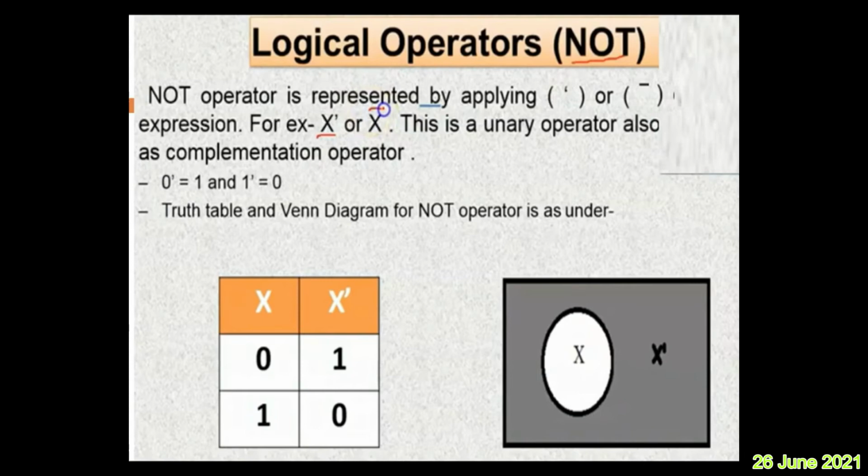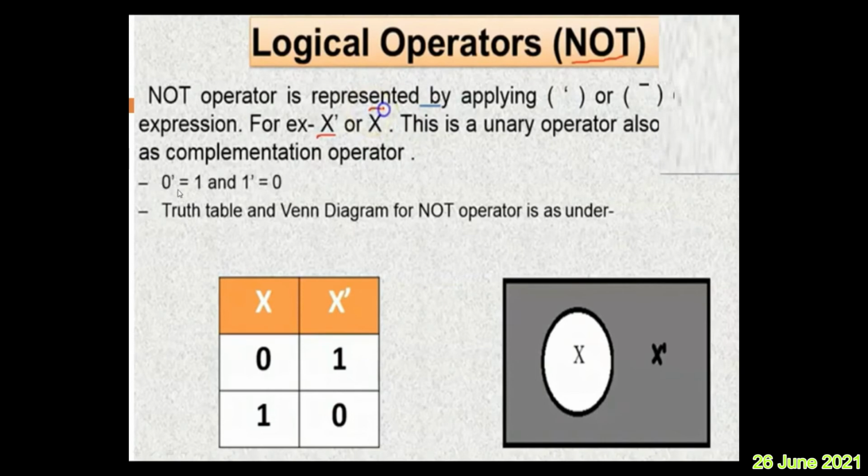Now, among the 3 operators like NOT, AND, OR, let us see the first. What is exactly the NOT operation? The NOT operator is represented by applying a single quote or a hyphen. It is called as complement. Either a dash like this or a single quote are represented as the complement. For example, X quote here or X bar here. This is a unary operator and also as a complementation operator. For example, the complement of 0 is 1 and the complement of 1 is 0.